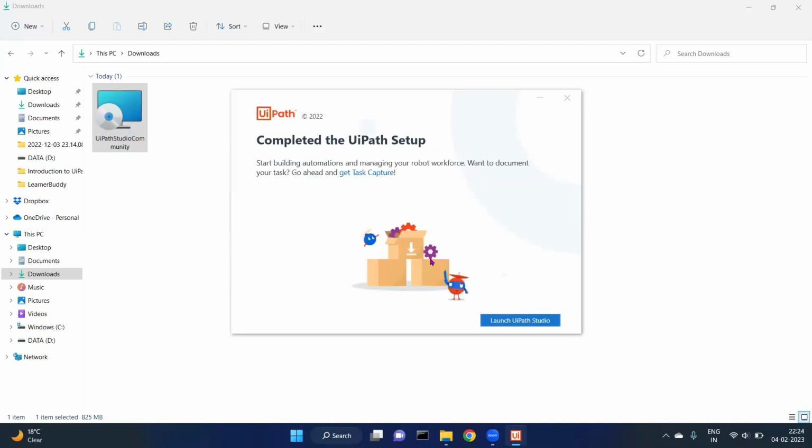UiPath has completed the UiPath Community Edition setup. Now we need to click on Launch UiPath Studio.